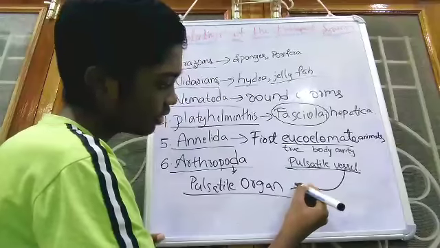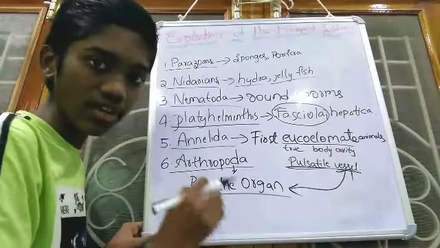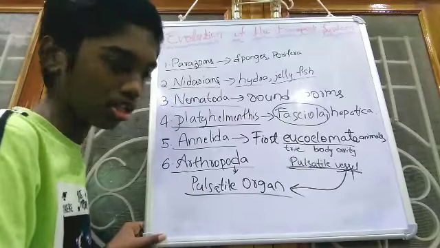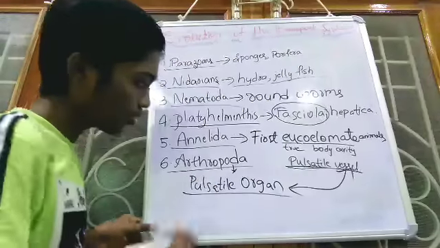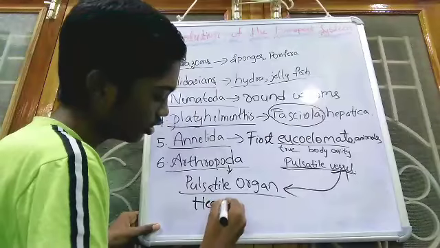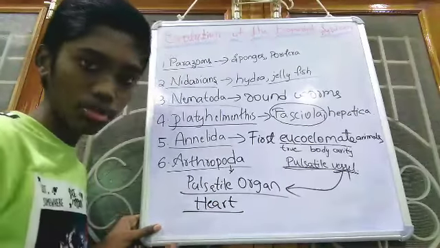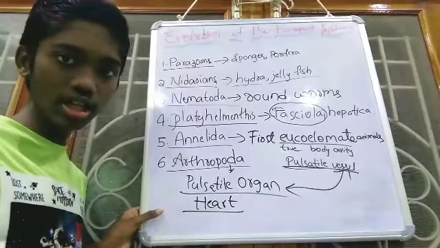The difference is between vessel and organ. Here the heart organ is present to pump the blood and for the movement of the blood, and the excretory products are also collected in Arthropoda.